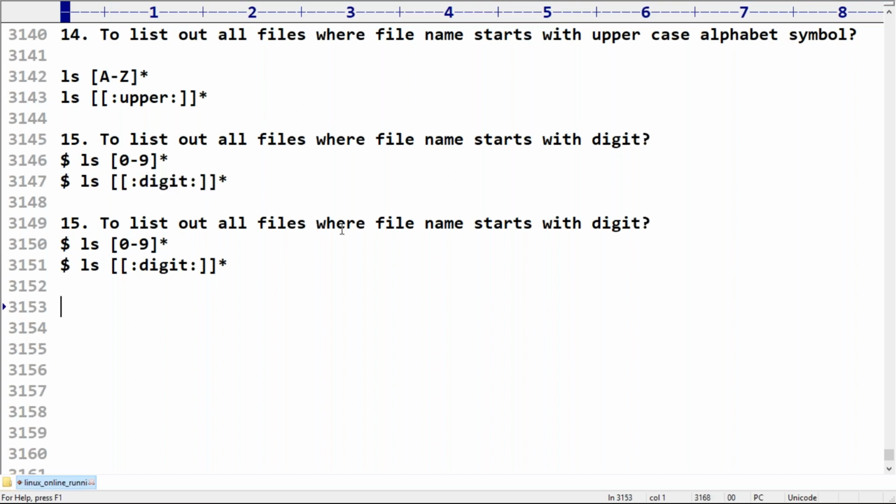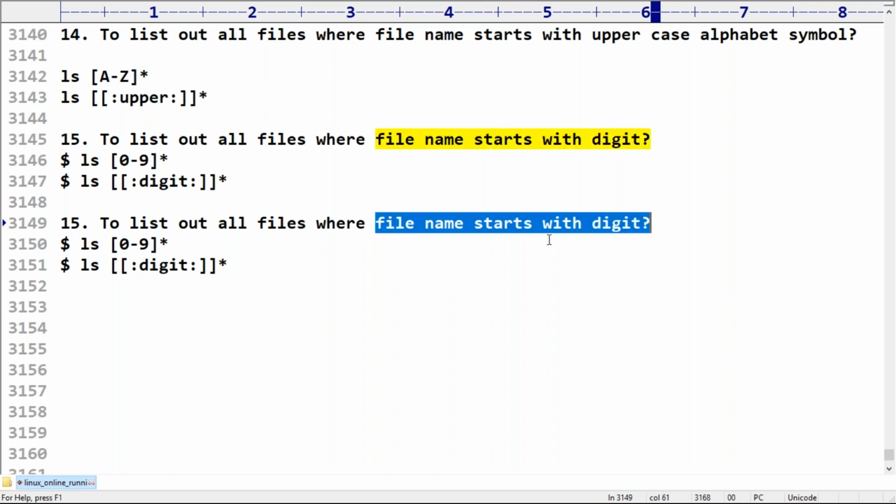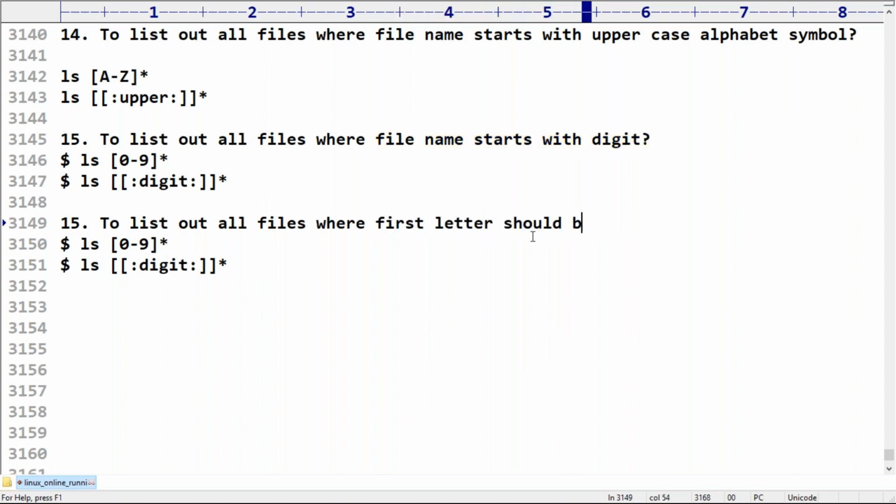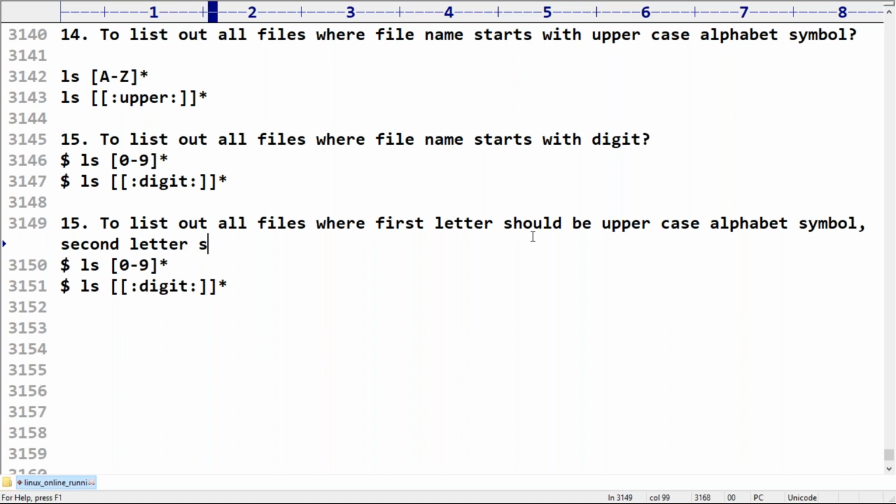Like to list out all files where the file name, just observe, where the first letter, remember this a bit very carefully, sir, should be an uppercase alphabet symbol. The second letter should be a digit, and the third letter should be a lowercase alphabet symbol.